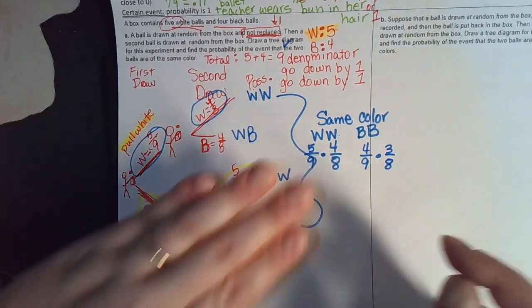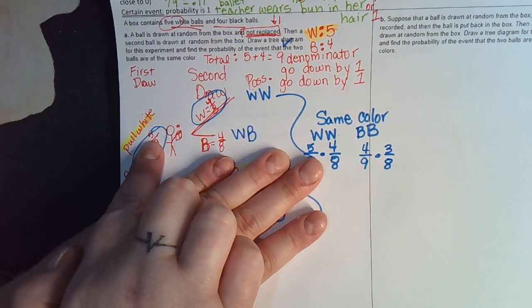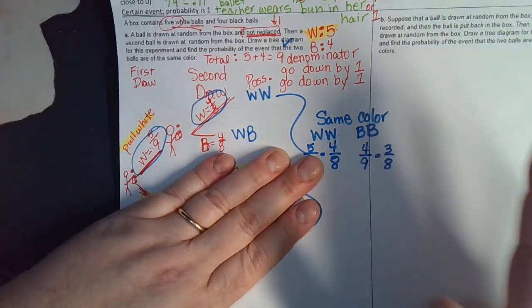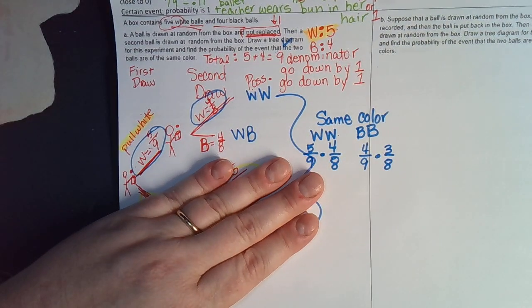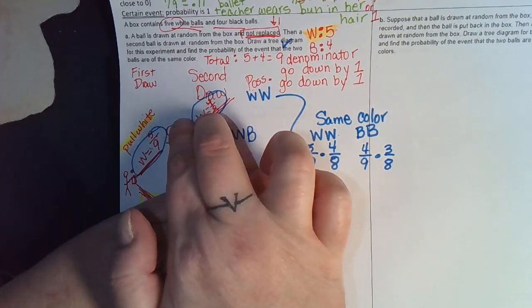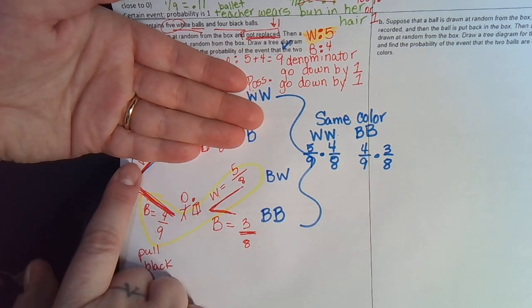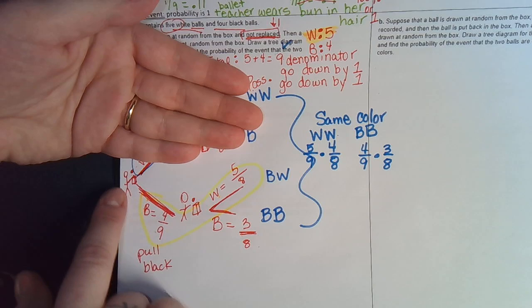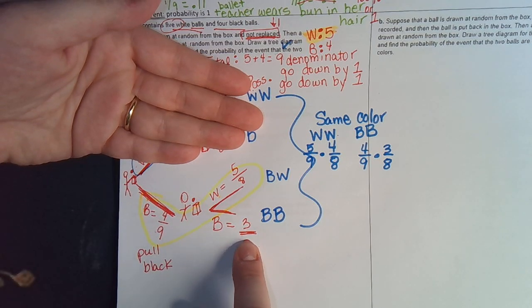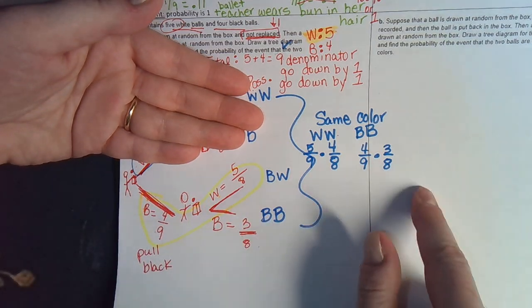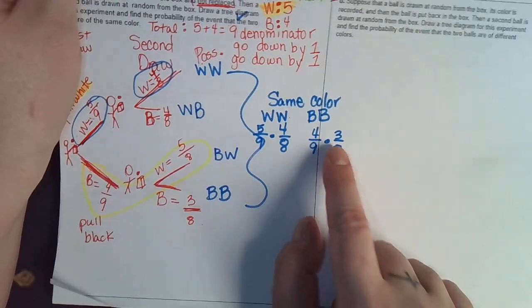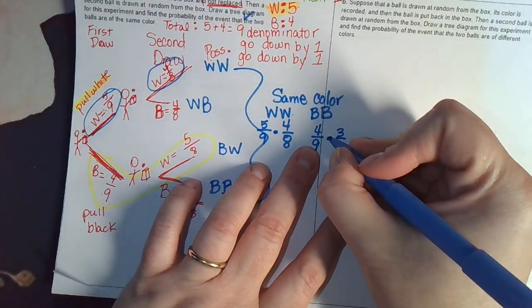This white, white, that means I pulled white first, 5/9, then another white, 4/8. Black, black means I pulled black first, so not any of this hoopla. I have to look at the first branch to be black. Okay, then the second branch, black, those numbers are 4/9 and 3/8. So I wrote this down. Okay, so we multiply along the paths. That's what those little dots are for.